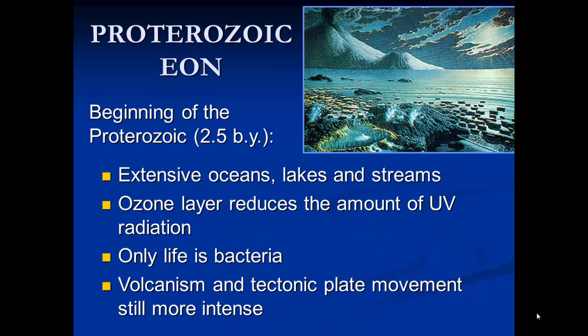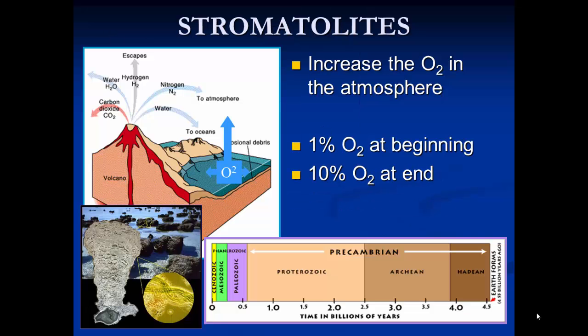At the beginning of the Proterozoic, which was 2.5 billion years ago, we see extensive oceans, lakes, and streams. By this point, we also have an ozone layer which reduces the amount of UV radiation in the atmosphere. The only life in the oceans is bacteria, and volcanism and tectonic plate movement is still very intense, although not quite as intense as it was in the Archean. We do see stromatolites in the Proterozoic. They first appeared back in the Archean at about 3.5 billion years, and they have been linked to the increase of oxygen in the atmosphere.